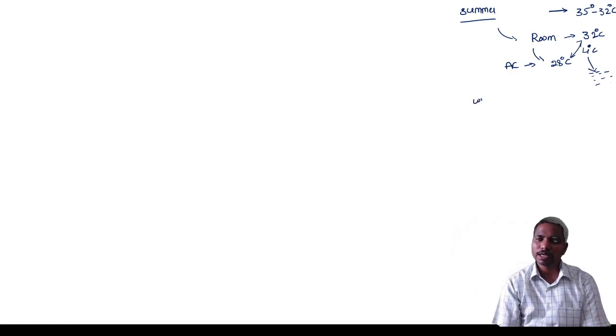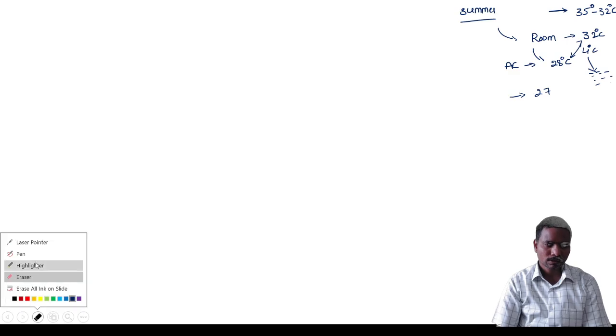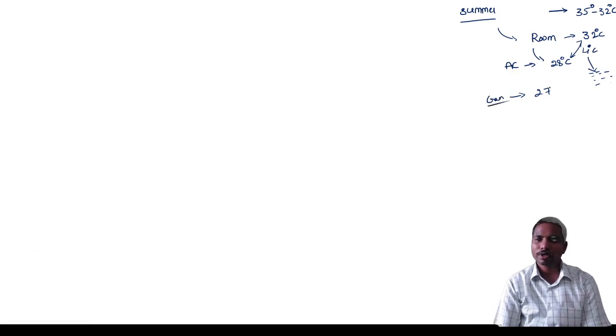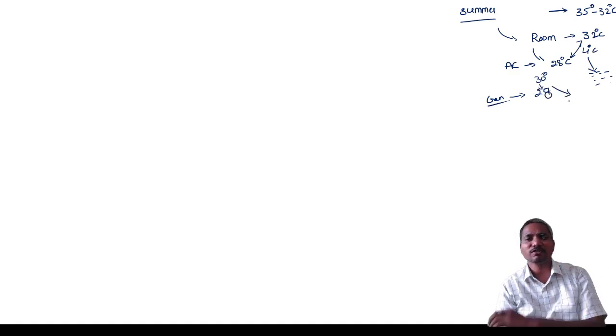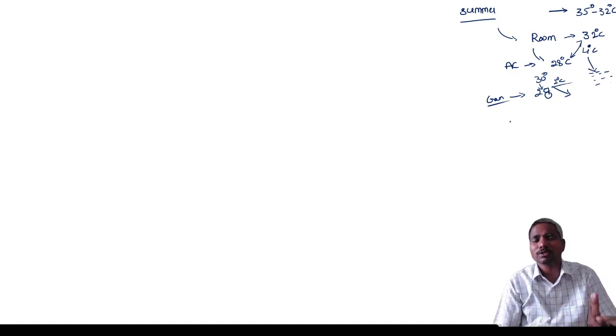If you consider the same in general days, not summer, with outside temperature 27 degrees, and the room temperature 30 degrees, if you set the AC to 28 degrees, you may not feel that much cooling. Why? Because just a 2 degrees difference is there, so you may not feel that much difference.